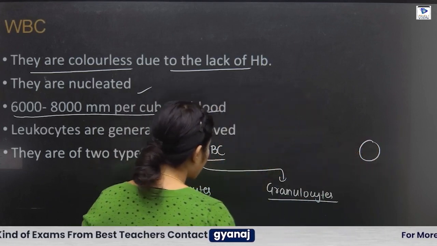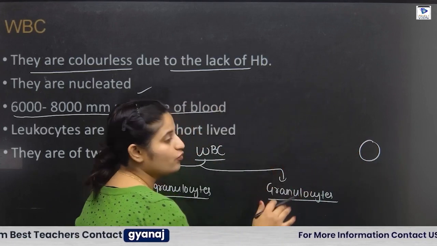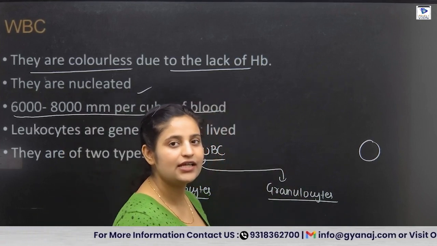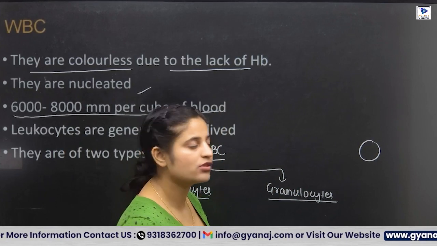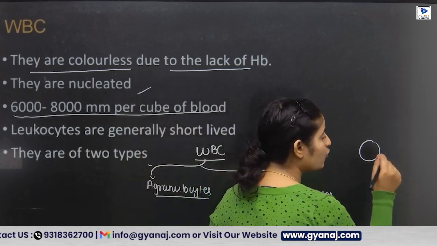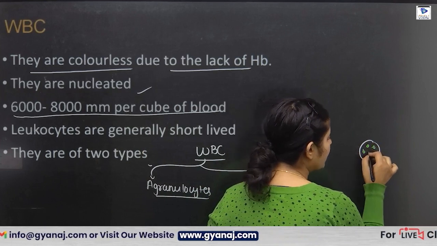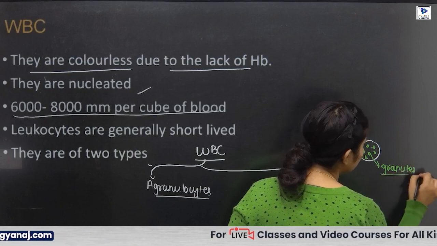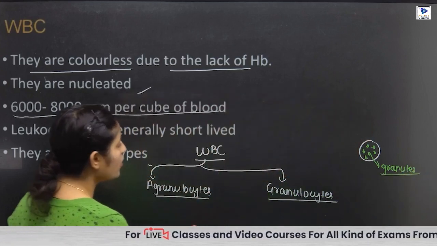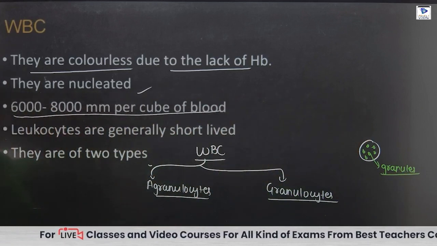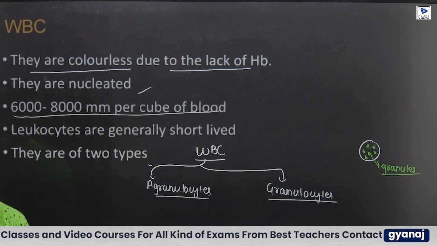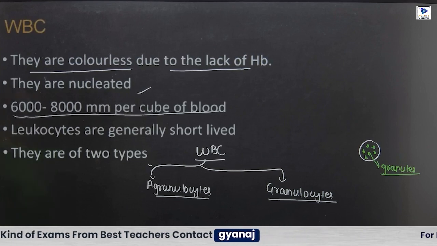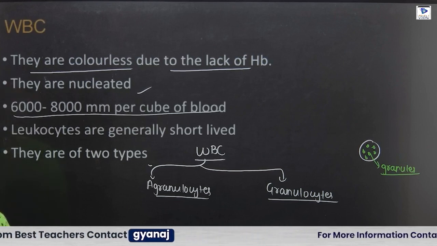When we see a WBC inside the microscope, there are protein granules present. Those WBC which contain the granules are known as granulocyte WBC. Those WBC which do not have granules are known as agranulocytes.